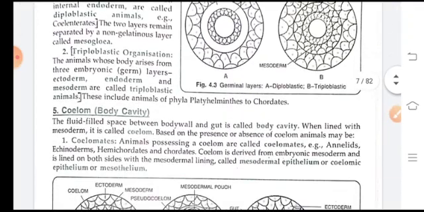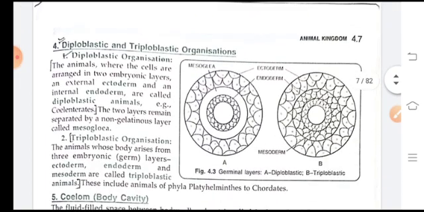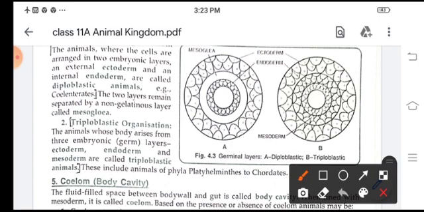Now come to diploblastic and triploblastic organization. Now diploblastic means the animals which show two embryonic layers, external ectoderm and internal endoderm. They are called diploblastic animals. And the animals whose body arises from three embryonic layers, ectoderm, endoderm and mesoderm, they are called triploblastic animals. So here is a diploblastic and this is triploblastic.